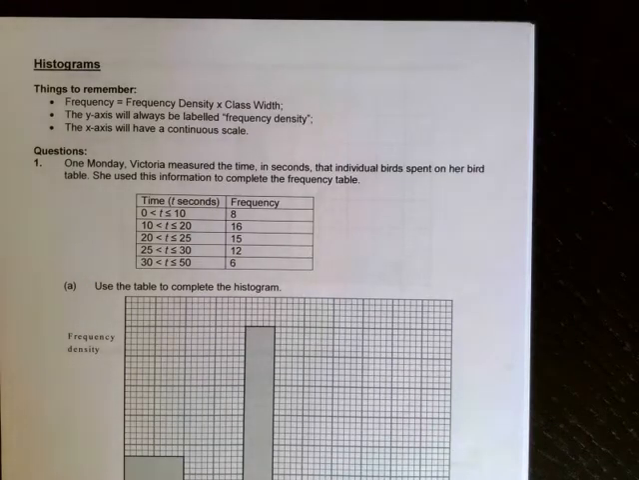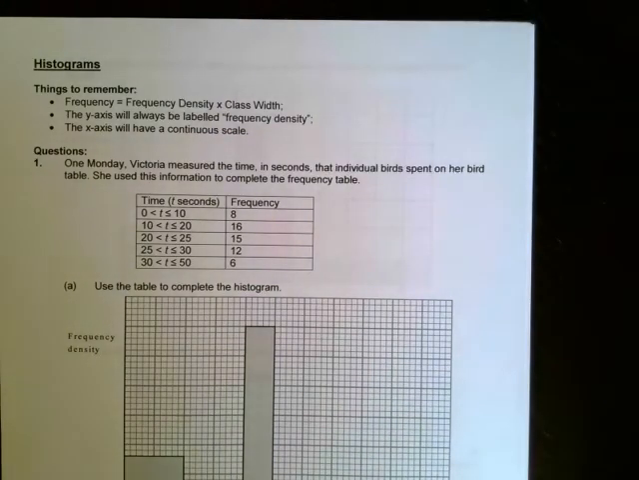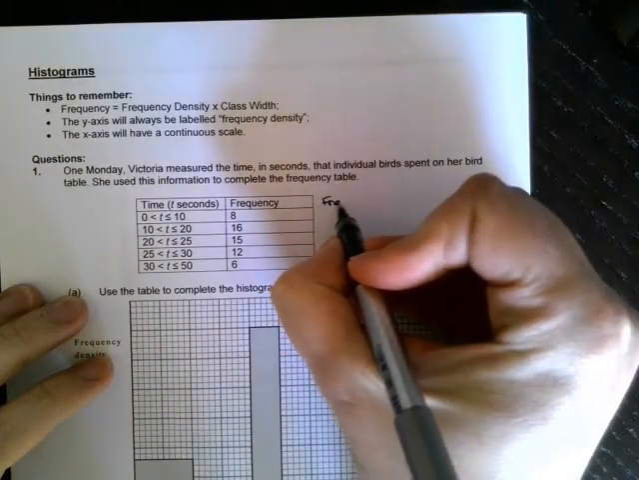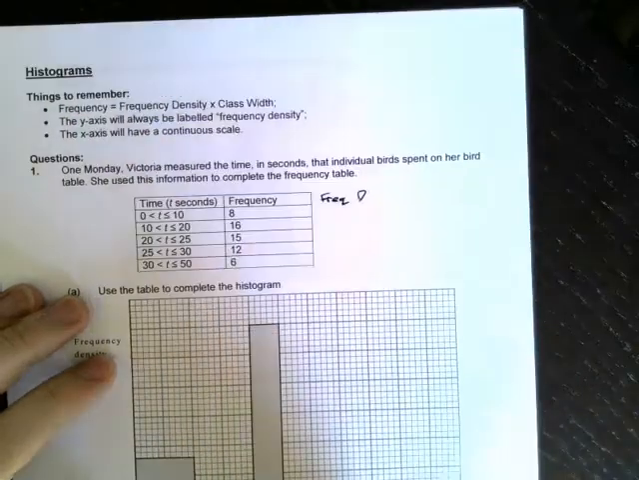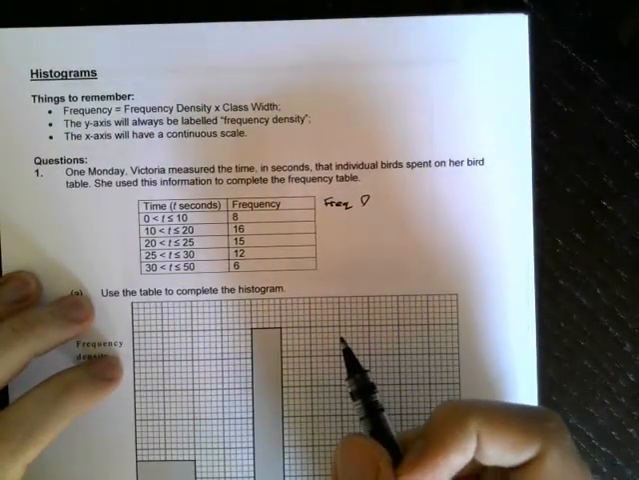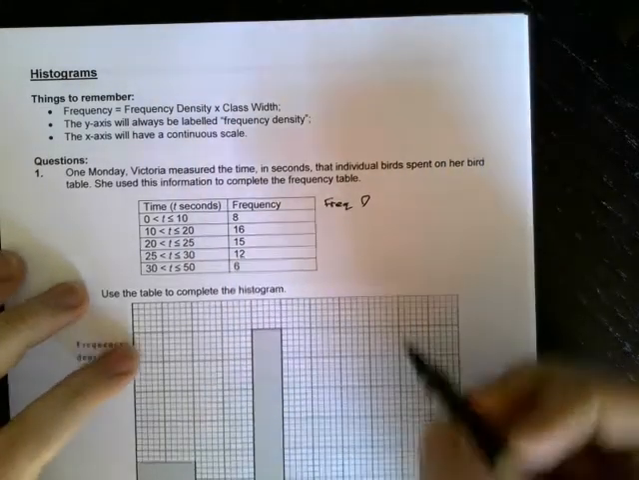Okay, so on Monday, Victoria measured the time in seconds that individual birds spent on a bird table. She used the information to complete the frequency table, then used the table to complete the histogram. So to complete that, we are going to need to add frequency density to our table. And of course, frequency is frequency density times class width.